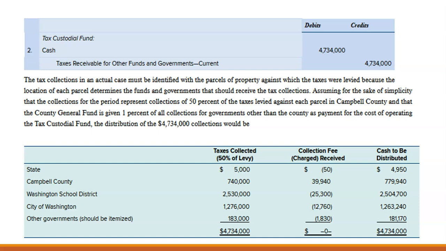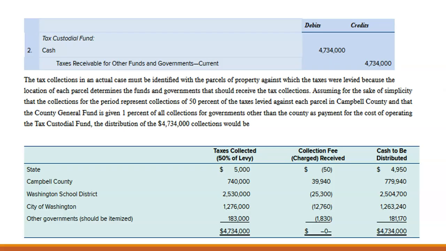We also have a collection fee or a charge received, where the county basically keeps a part of the funds as part of administrative processes to run this custodial fund and make sure that everything flows through to the correct entities.